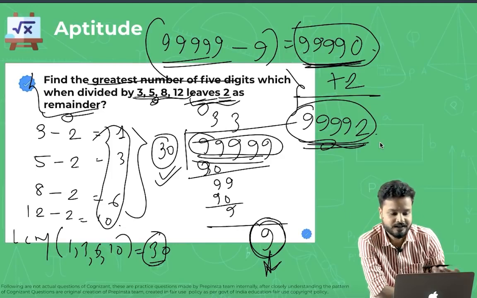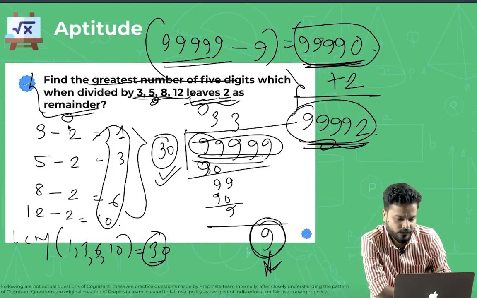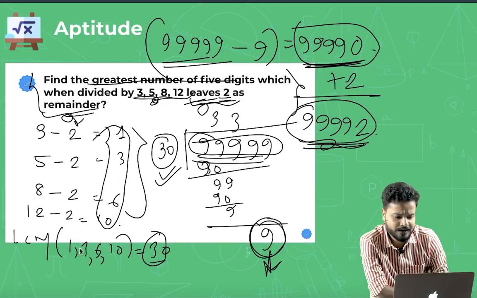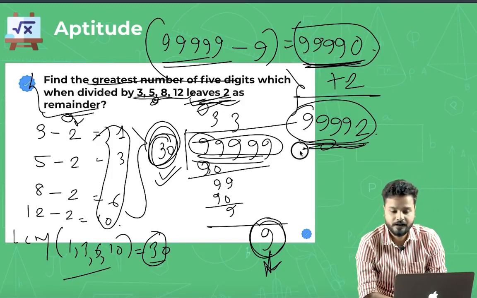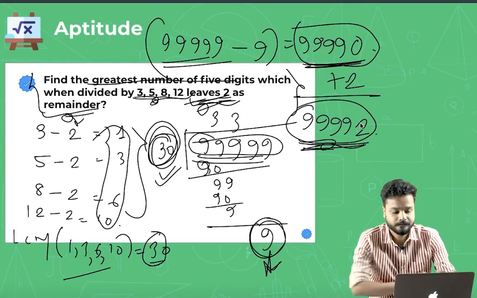Yes. So this is the way, guys. First subtract the remainder from the numbers, find the LCM, divide the number, find the exact number which is divisible by the LCM, and then add the remainder to the final number and you will get your answer, right?